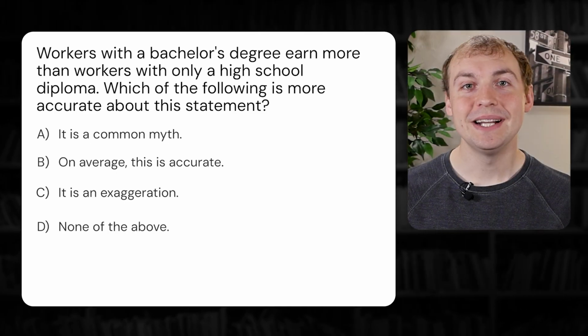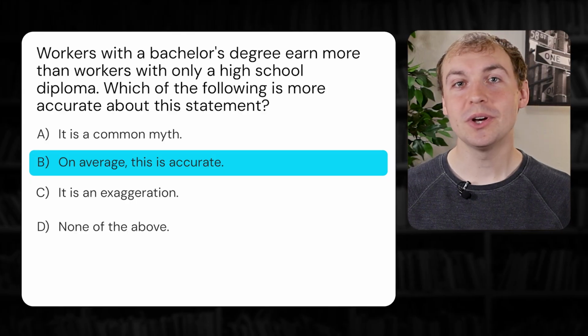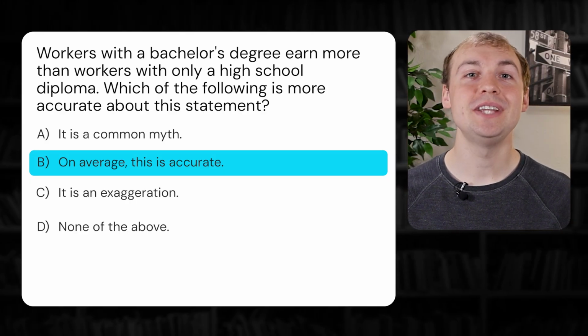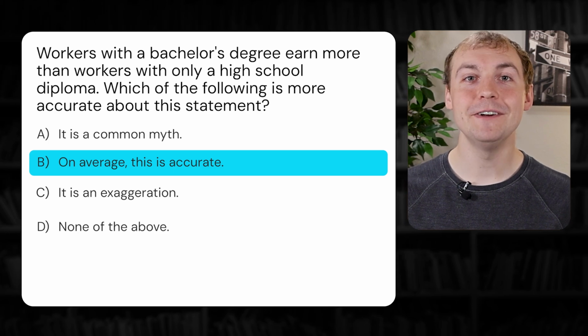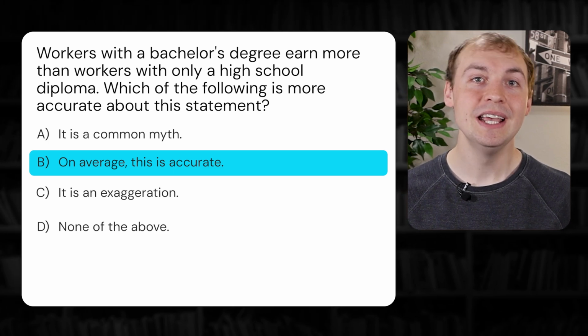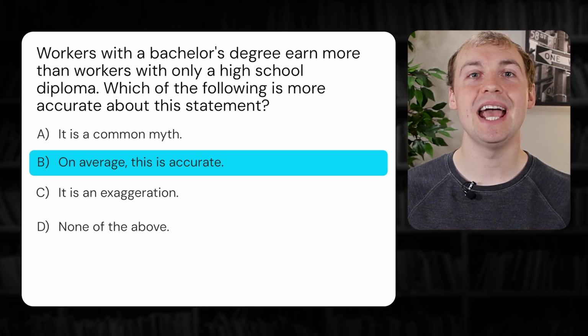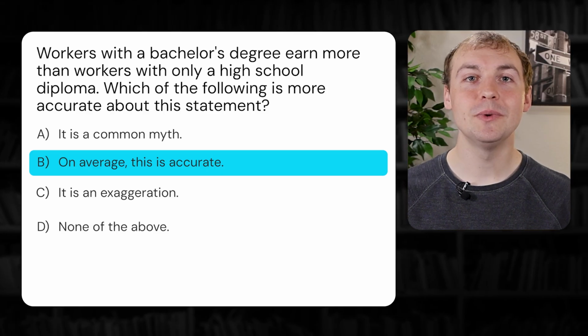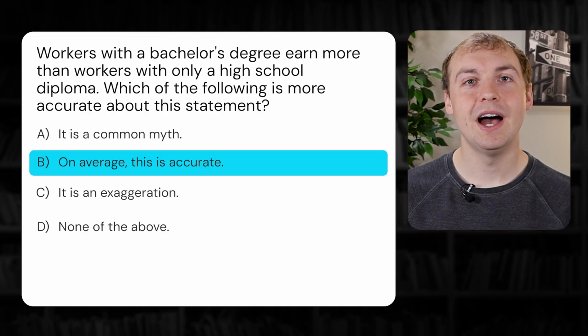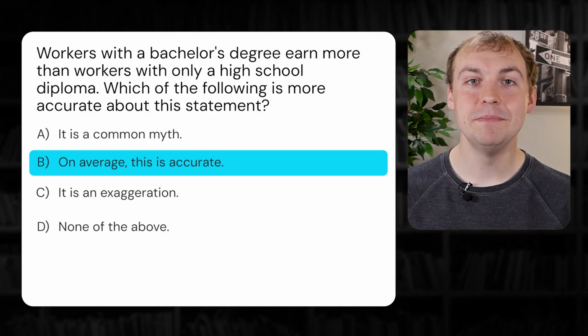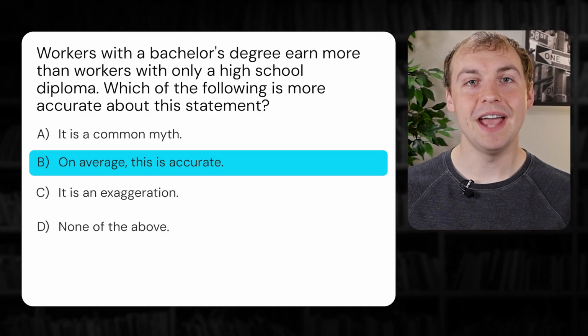For question 8, the correct answer is B. As we see, workers with a bachelor's degree on average tend to make more than workers with only a high school diploma. Here's a tip for testing. If you're not sure which answer is correct, pay attention to any differences in how the options are worded. Here, with choices A and C, they give options that are more direct and sweeping. Option B differs though. With option B, we see that it's prefaced with on average.